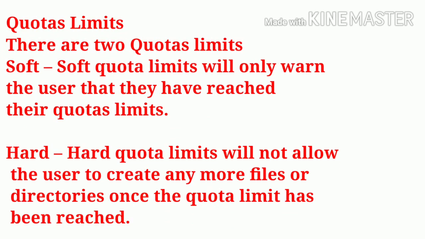Quota limits. Quota limits are of two types: one is the soft limit quota, another is the hard limit quota. Soft limit quota only warns the user that they have reached the quota limit. Hard limit quota will not allow the user to create any more files or directories once the quota limit has been reached.